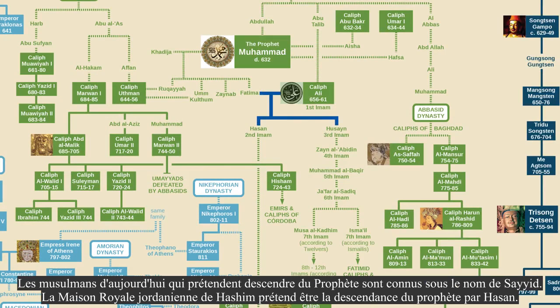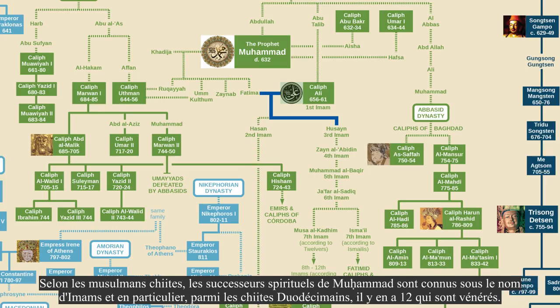Muslims today who claim descent from the Prophet are known as the Sayyids. The Jordanian royal house of Hashim claims to be descendants from the Prophet through Hassan. According to Shia Muslims, the spiritual successors of Muhammad are known as the Imams, and in particular, among 12 Shias, there are 12 of them who are revered.